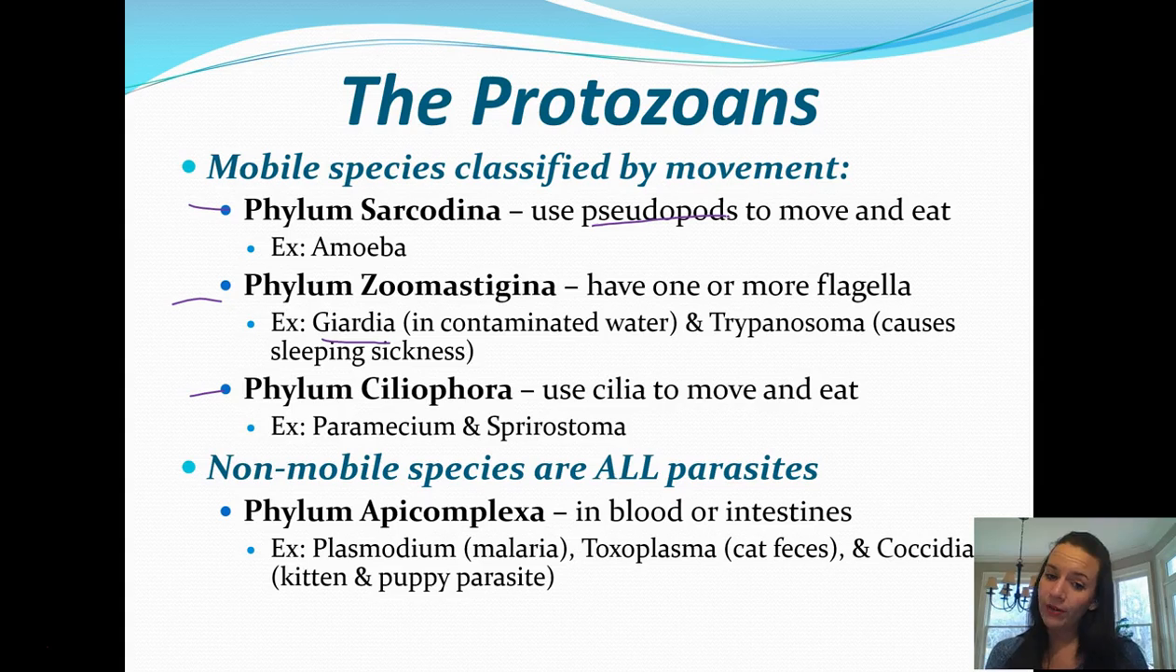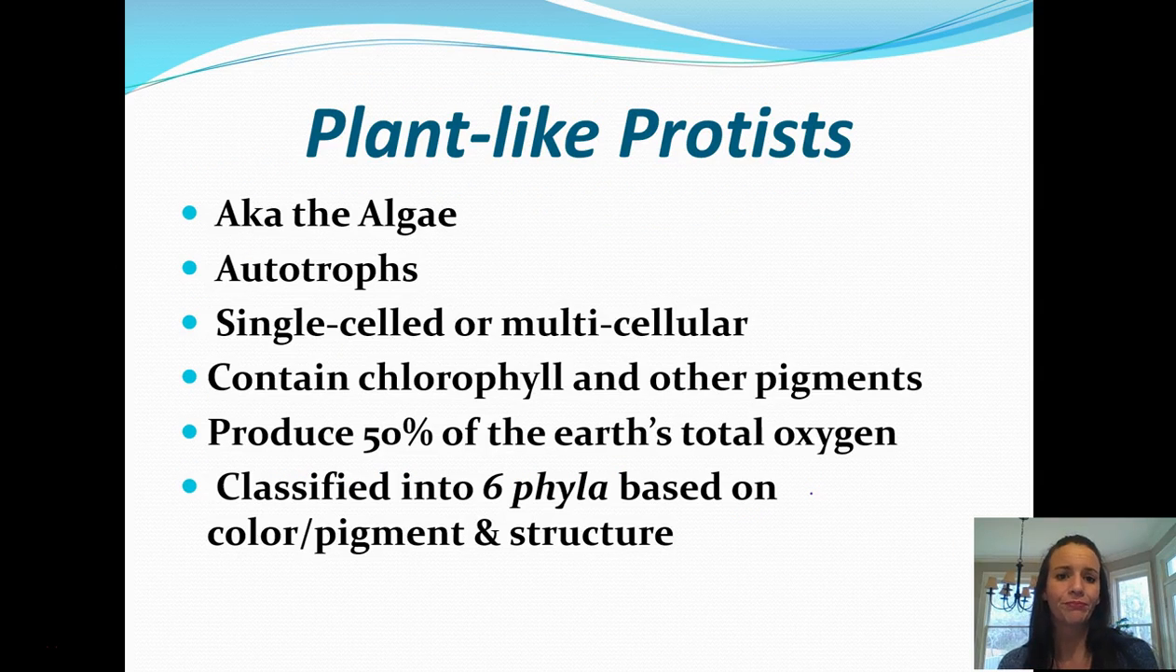The non-mobile species, on the other hand, are all parasites. And there's one phylum, Apicomplexa, and these are just located in blood or intestines. So there's some examples here. Plasmodium is responsible for malaria. Toxoplasma is in cat feces, and it can be transmitted to different animals and humans. And Coccidia is a really, really common kitten and puppy parasite.